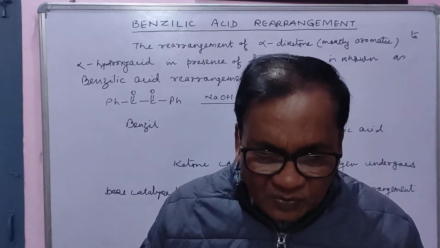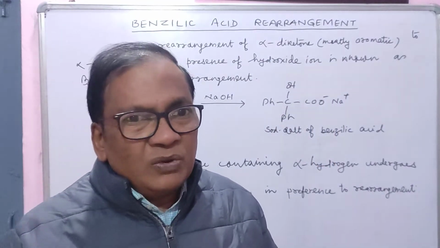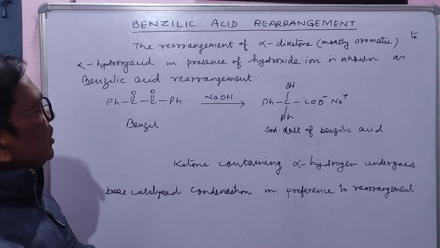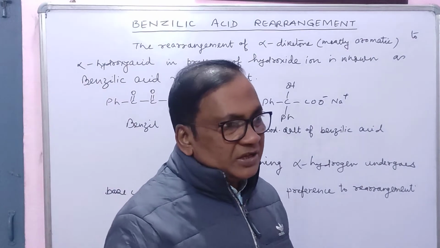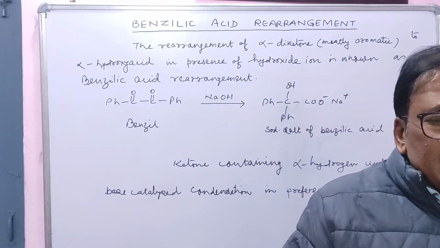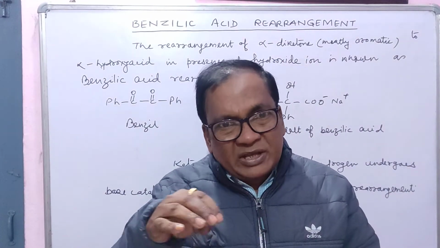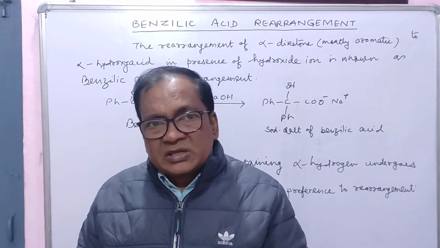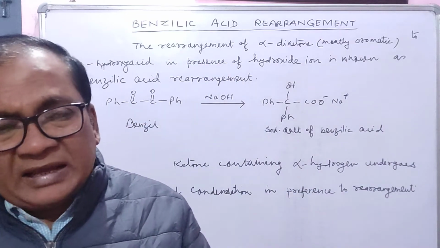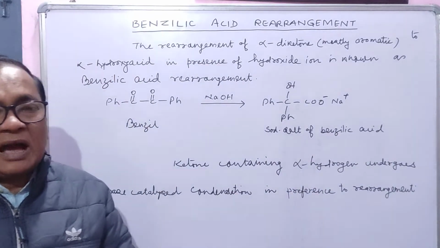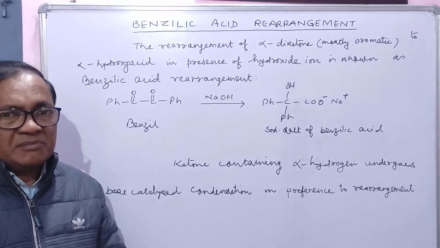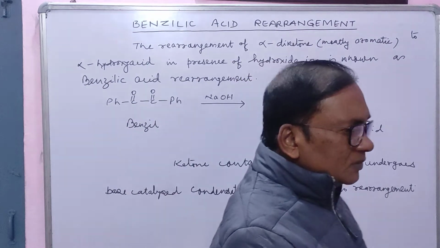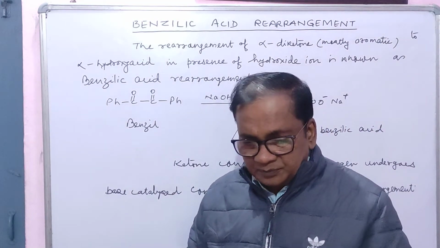Okay friends, today we will discuss a new rearrangement, benzilic acid rearrangement. It is also called the benzilic acid rearrangement. It is an example of carbonium ion rearrangement. Means this rearrangement involves carbocation. Okay.